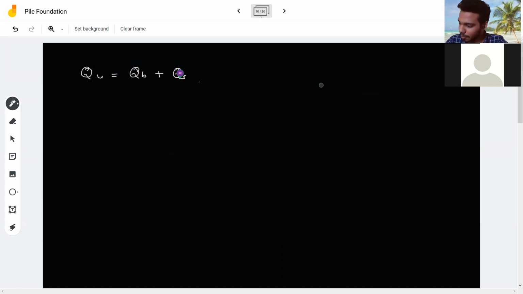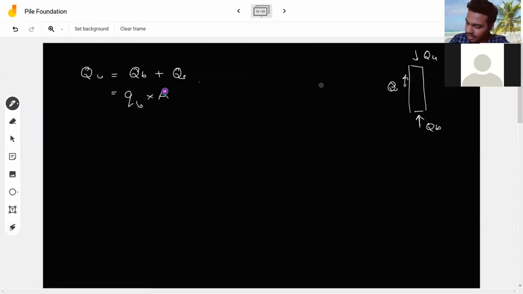That is, whatever ultimate load my pile will take depends upon tip resistance, that is Qb, and friction resistance, which is Qs. I have written it. You know that Qb is equal to bearing capacity at the base into area of the base, plus Qs is equal to unit friction, that is Fs, times the area of circumference of the pile, that is As.